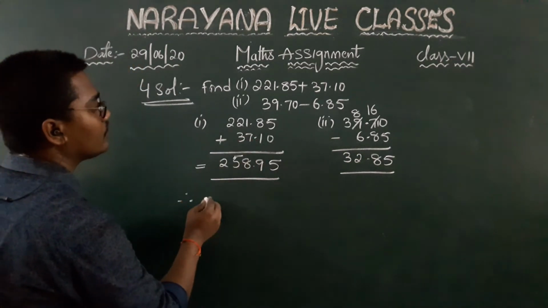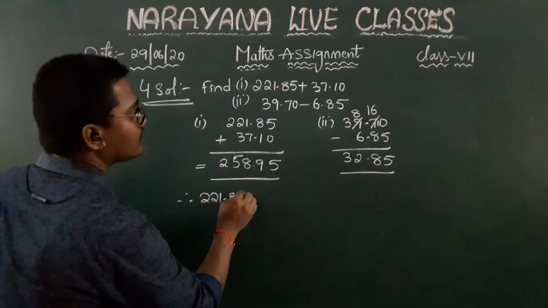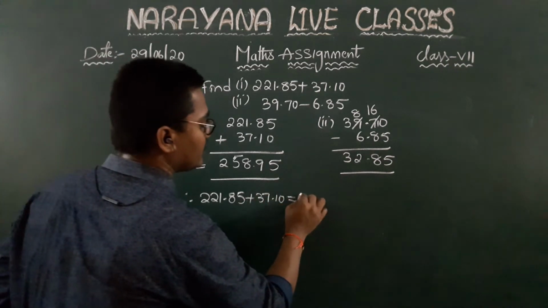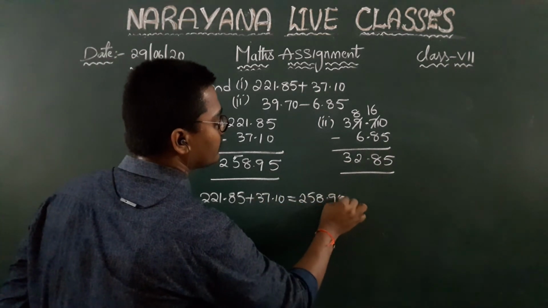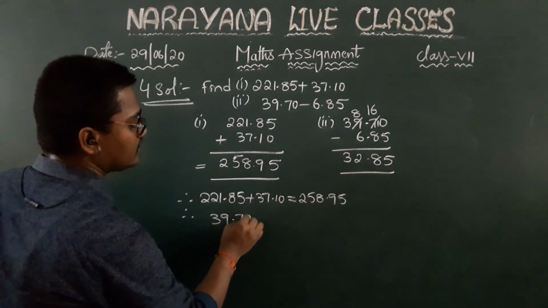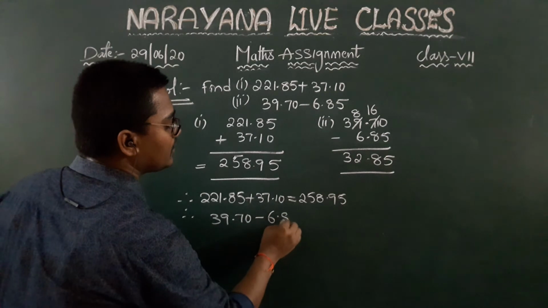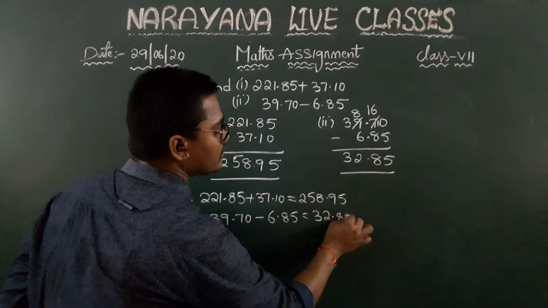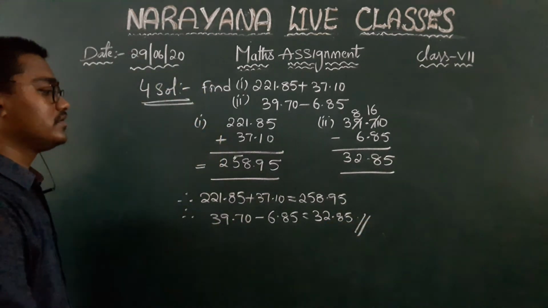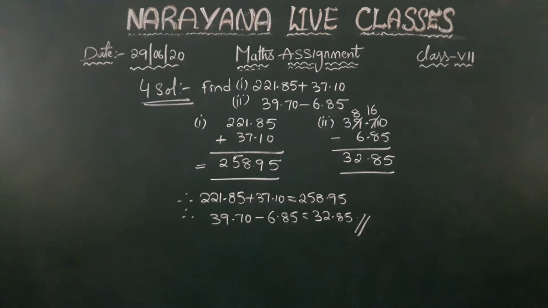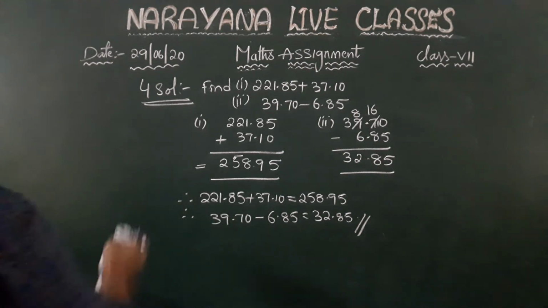So we can say that therefore 221.85 plus 37.10 is equal to, the resultant answer will be 258.95, and similarly the resultant answer for 39.70 minus 6.85 will be 32.85. So this is the answer for the given question. So I hope it is clear to everyone, children.